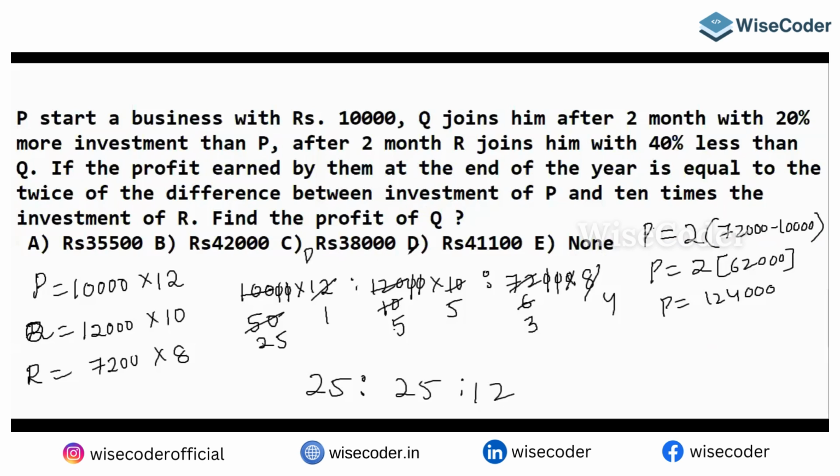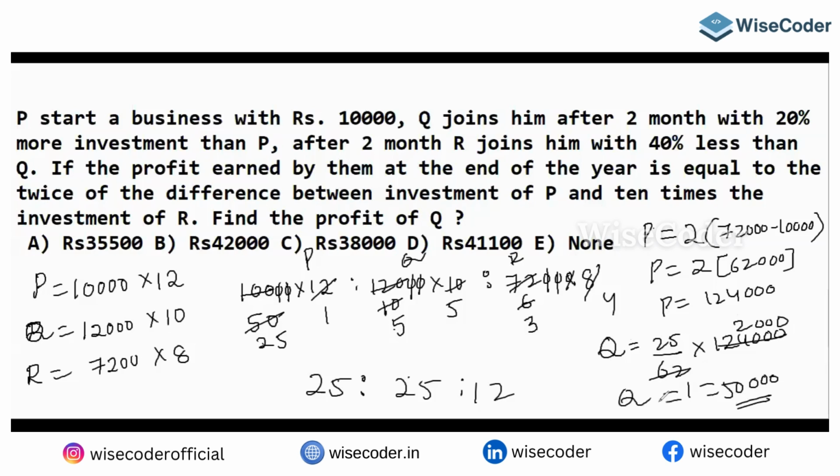Okay, so P, Q, and R. Total, can I say 25 plus 25 is 50, plus 12 is 62. Yes or no? The question makers have done it beautifully. 25 plus 25 plus 12, total 62. I want only 25 parts. So 1,24,000: 62 twos are 124, 25 twos are 50, and 3 zeros. So Q's share is 50,000. Obviously P's share is also 50,000.